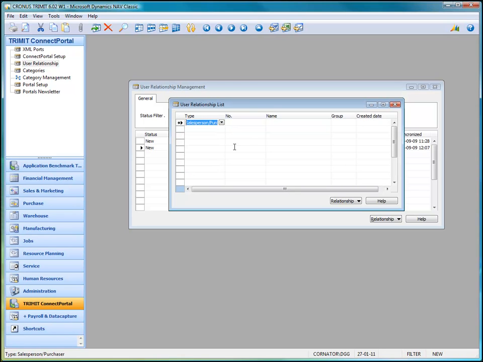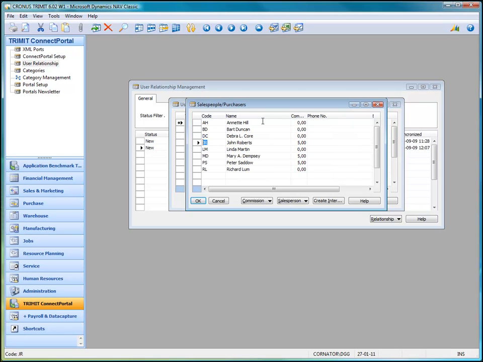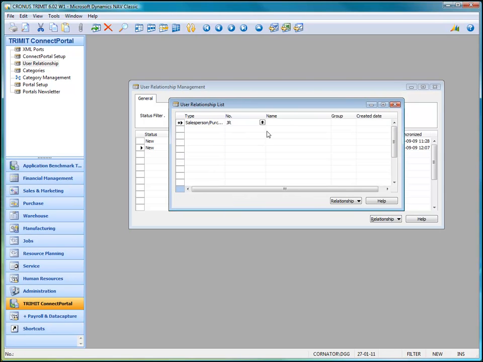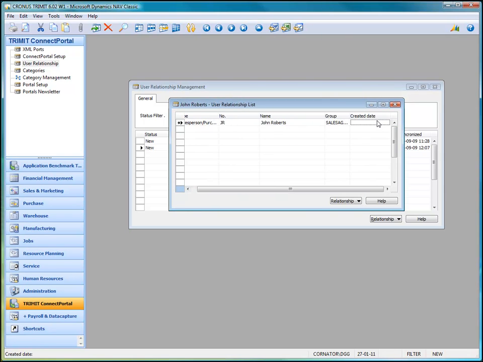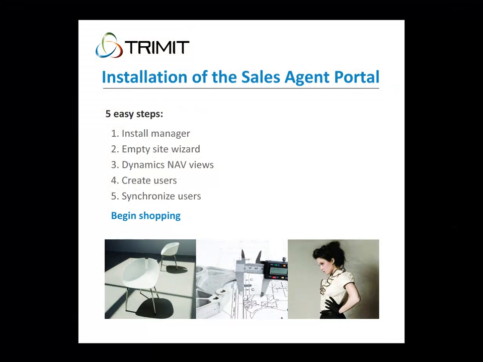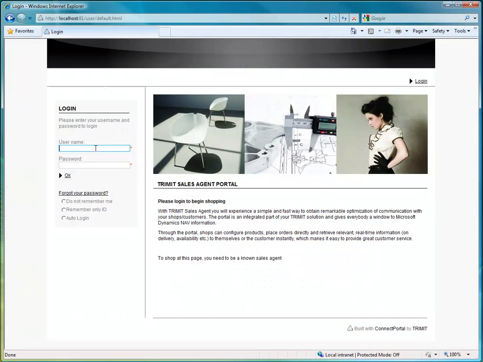We choose an employer type of salesperson, choose the name information, and the relationship is a sales agent. We're now ready to begin shopping. So let's enter our newly created Sales Agent portal with our user information.